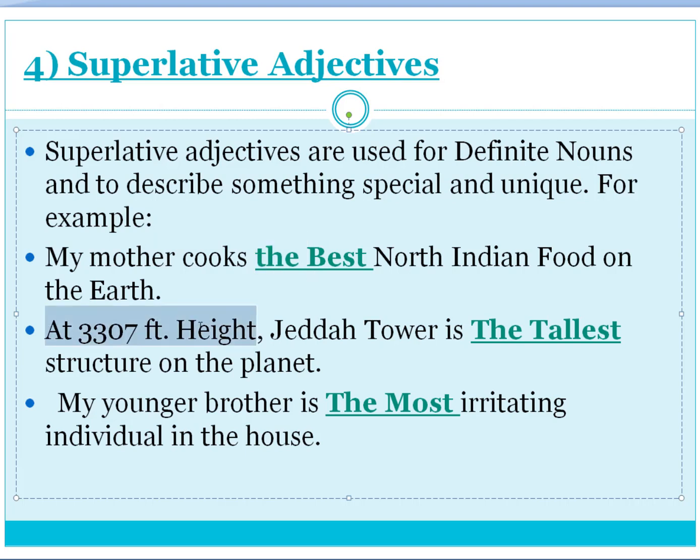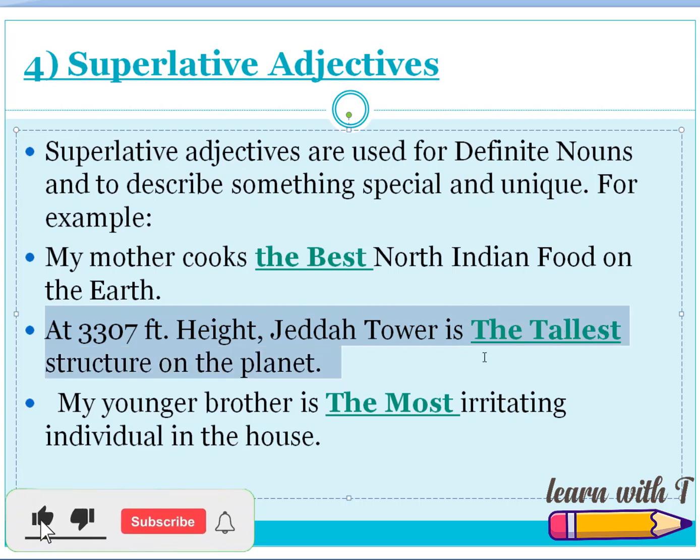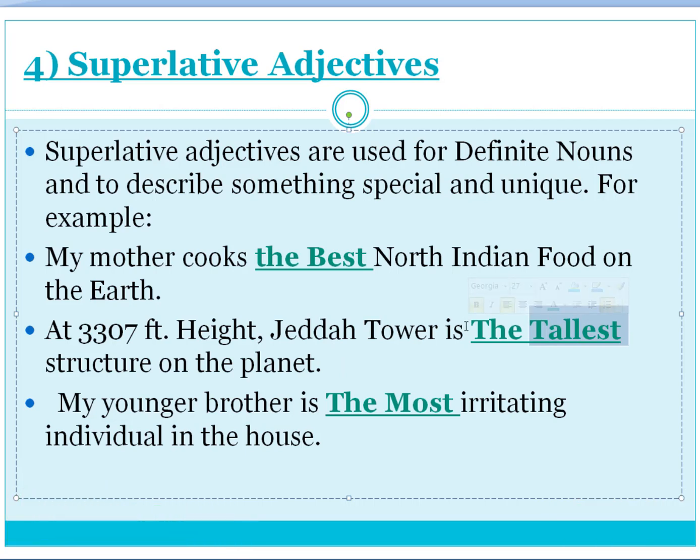Similarly, at 3,307 feet height, Jeddah Tower is the tallest structure on the planet. So tallest is the superlative degree of the adjective here. We use "the" with it. Then, my younger brother is the most irritating individual in the house. Most is the superlative degree of the adjective. We use "the" with that. We use "the", or the definite article, with the superlative degree of adjectives as well.